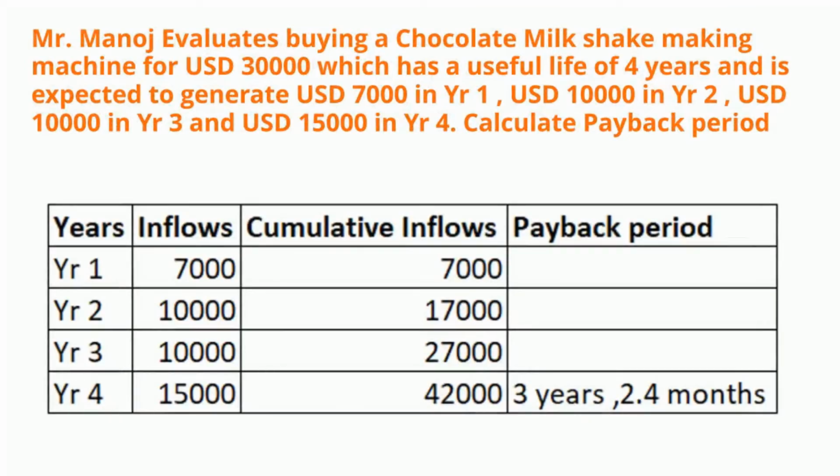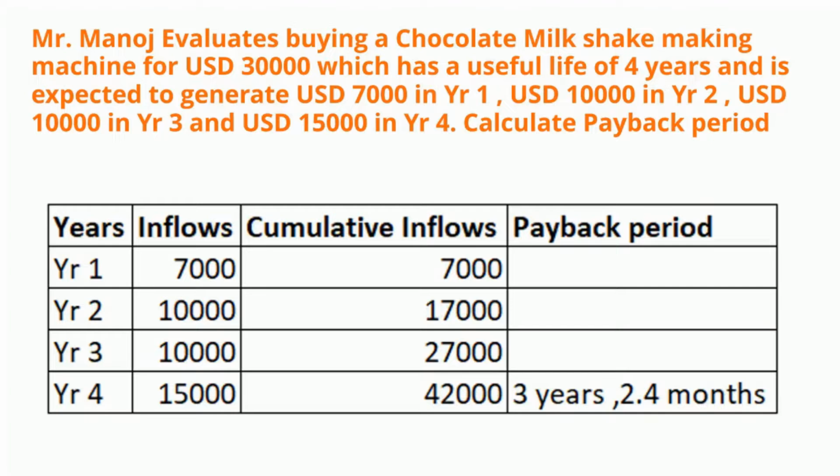Now let's look at an example. In this example, Mr. Manoj evaluates buying a chocolate milkshake making machine, which costs 30,000 US dollars, has a useful life of 4 years, and generates a cash inflow of US dollars 7,000 in year 1, US dollars 10,000 in year 2, US dollars 10,000 in year 3, and US dollars 15,000 in year 4. In this case, what will be the payback period?